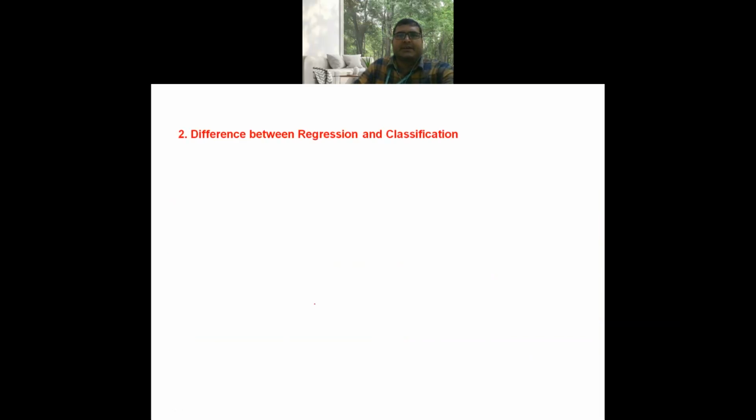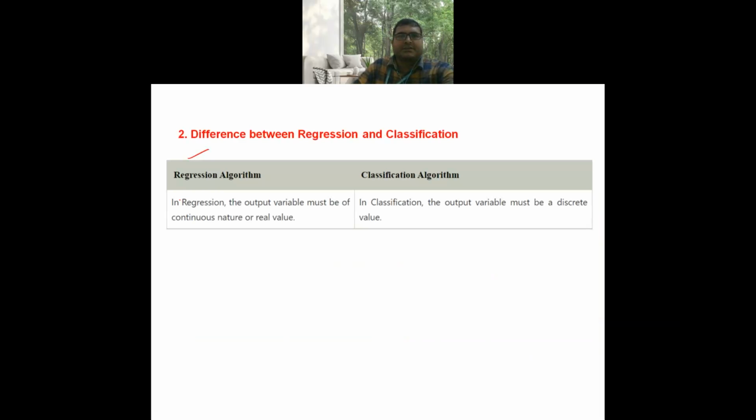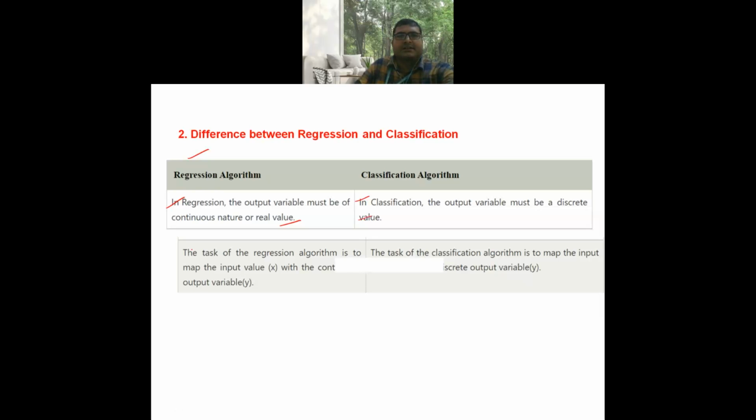The next is the difference between regression and classification. In regression, the output variable must be of continuous nature, or a real value. In classification, the output variable must be a discrete value. The task of the regression algorithm is to map the input variable x with the continuous output variable y.